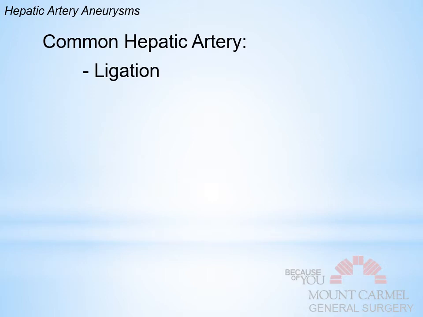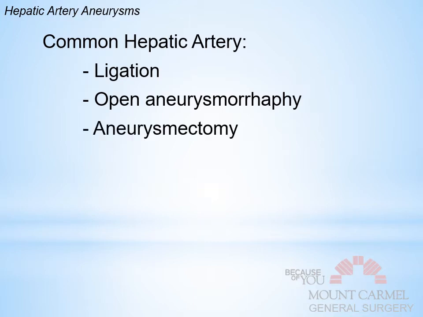If it's on the common hepatic artery, you can ligate. You can do an open aneurysmorraphy, which is essentially where you cut it out, create a flap out of what you have left, and then you close it down, so it's a primary closure.